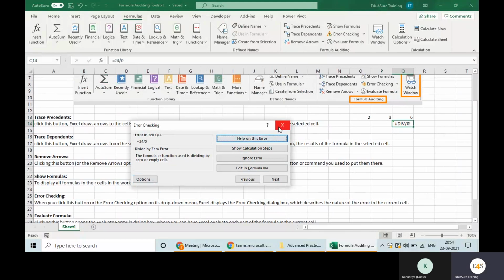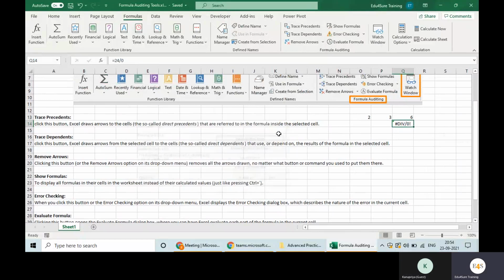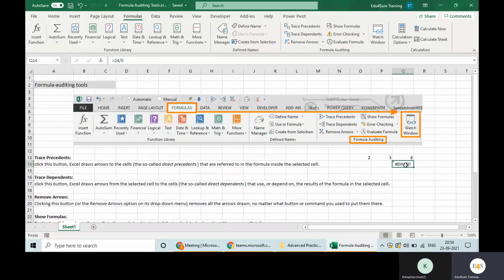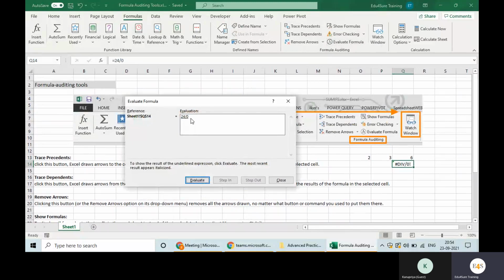You can do all. What else we have? Evaluate formula. Clicking this button opens up the evaluate formula dialog box where you have the Excel evaluate each part of the formula in the current cell. You are selecting this cell, clicking on evaluate formula. So it is giving you the calculations like we do stuff in the copies, right?